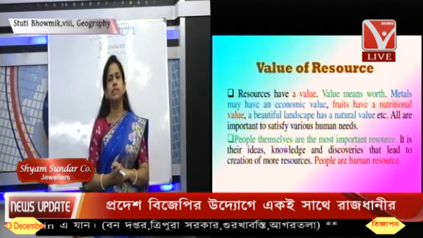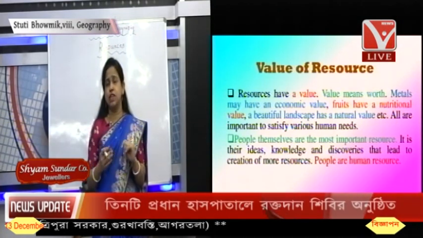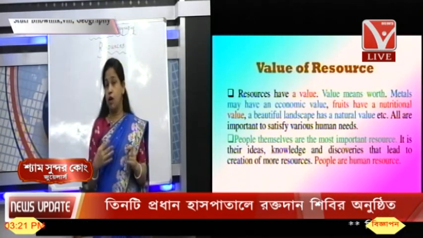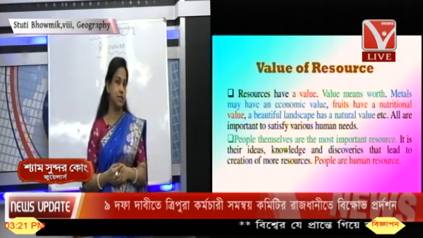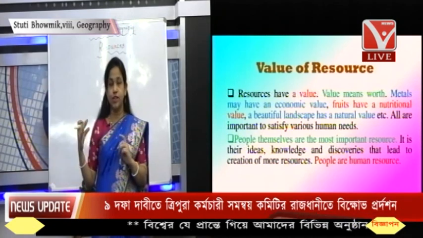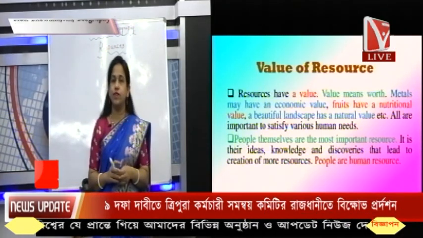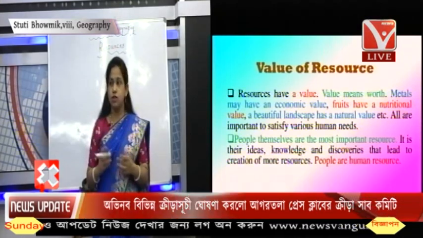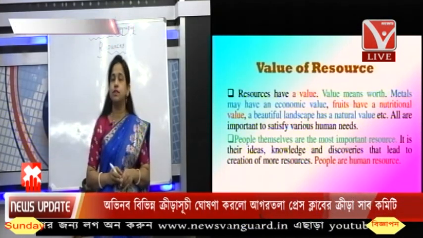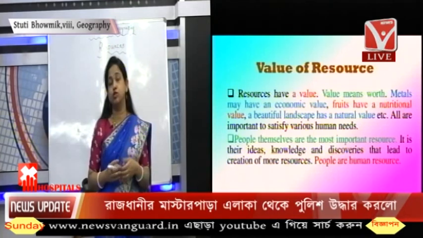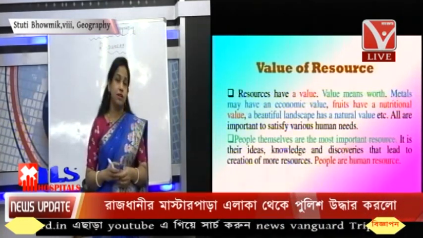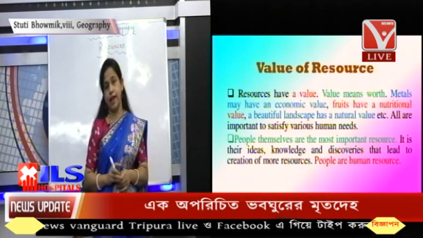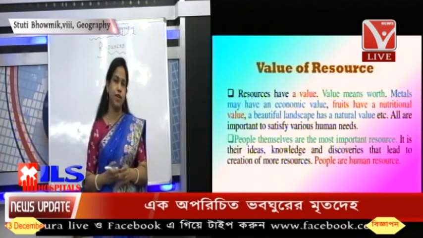Now apart from all these things, the civilized human being also has different kinds of needs. He wants a good picture or a good landscape, as we have given the example, a good hill station. So these things are also resources, because these are natural resources, which are able to satisfy various kinds of needs.